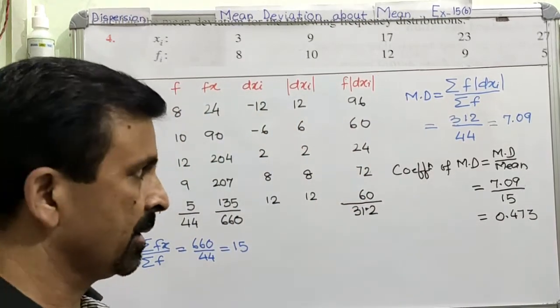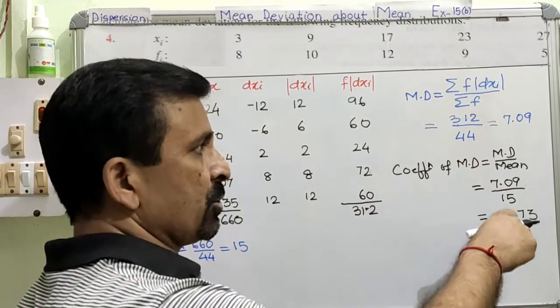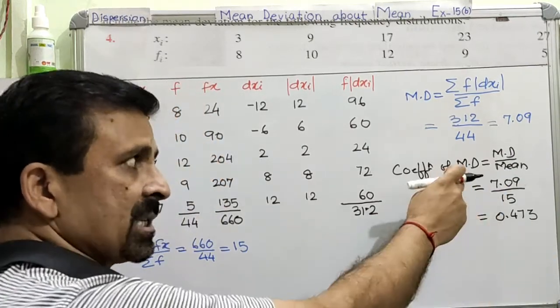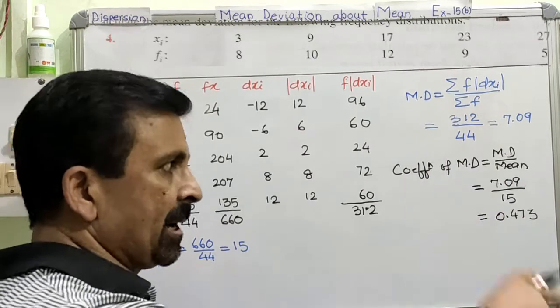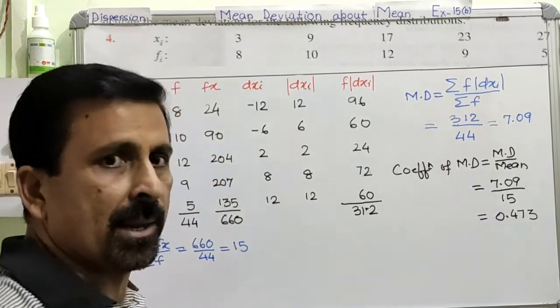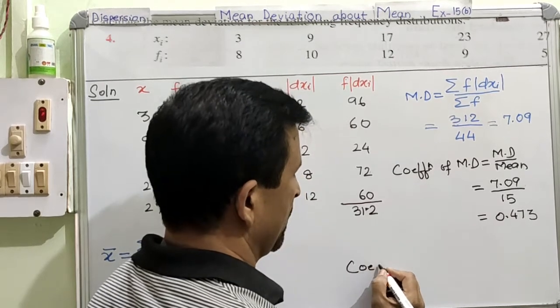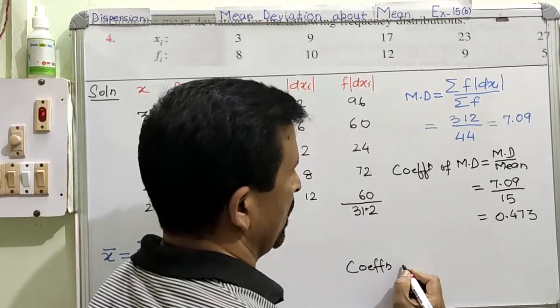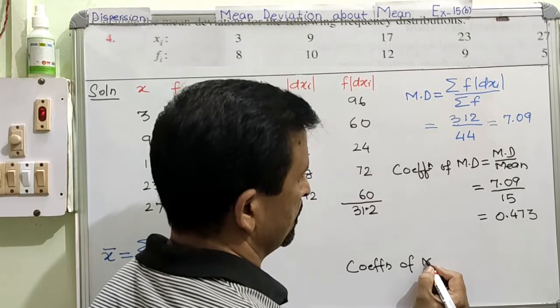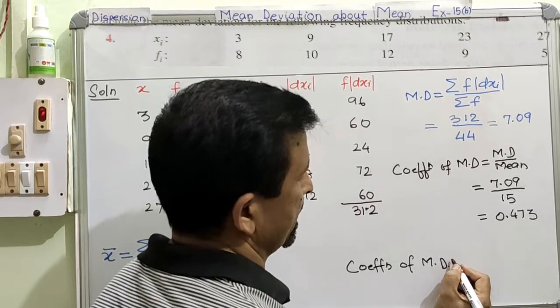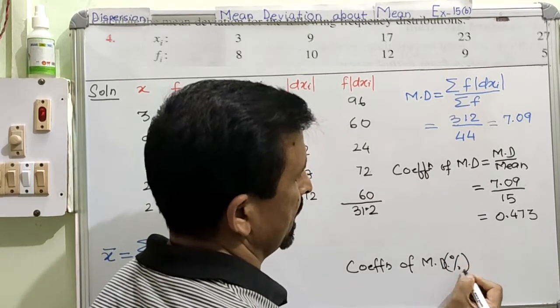Am I understood now? Now, this again I am going to show you. If you have to express this coefficient of mean deviation in percentage, then we just multiply it by 100. So once again, coefficient of mean deviation in percentage. Clear?